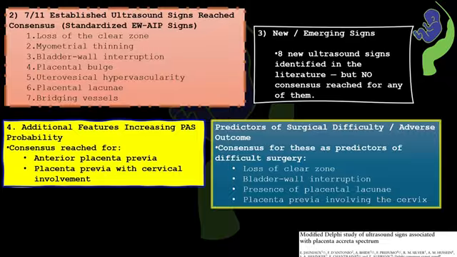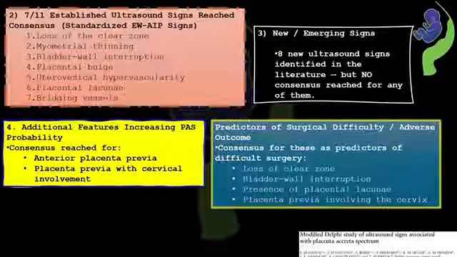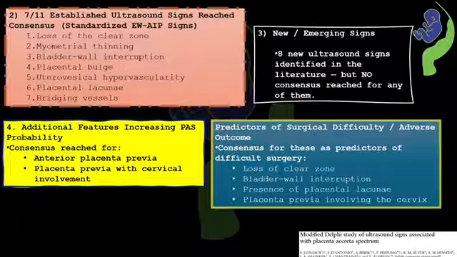Next, the Delphi panel also reviewed 8 new or emerging ultrasound signs that have been described in the literature. However, none of these newer signs reached the consensus, meaning they are not yet considered as reliable enough for routine practice. The experts also identified 2 additional features that, although not specific, significantly increase the probability of Accreta spectrum. These are the anterior placenta previa and placenta previa with cervical involvement. So if these features are present, our suspicion of Accreta spectrum should be higher.